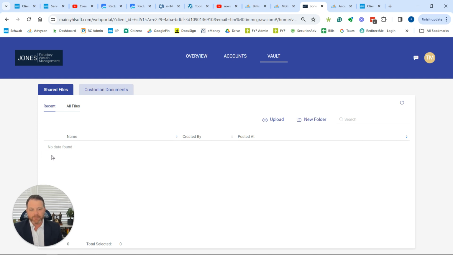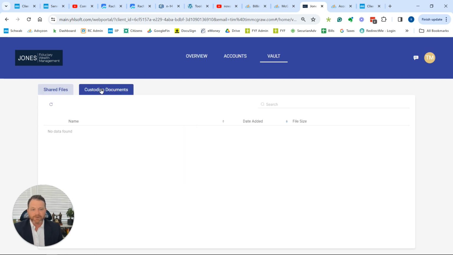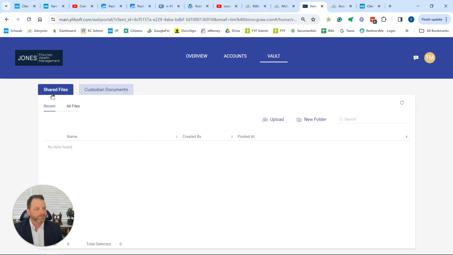And if you've uploaded anything for me to see, or I've uploaded anything for you to see, this is where it would be. If you're looking for account statements, in our case through Schwab, or you're looking for tax statements through Schwab, you'd want to go under custodian documents, and they would have tax statements here, your account statements, so they'd all be under the custodian documents.